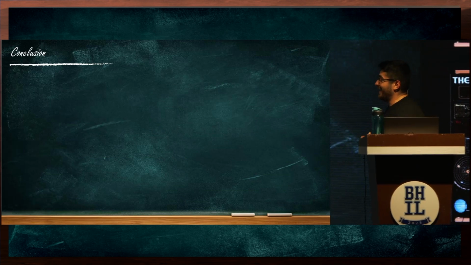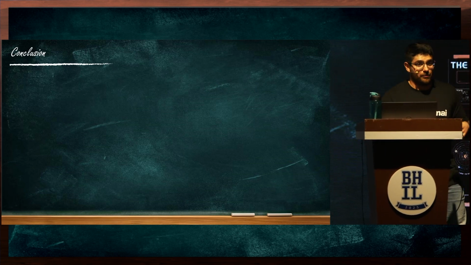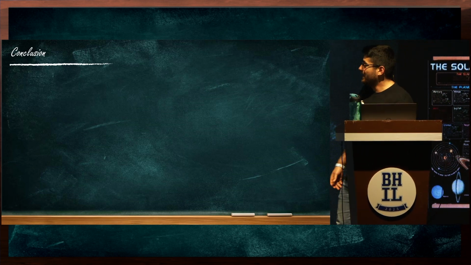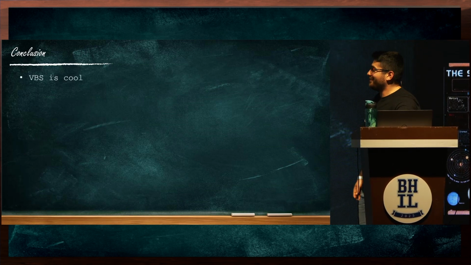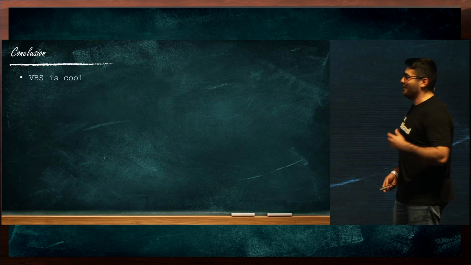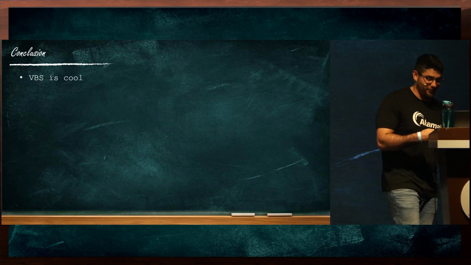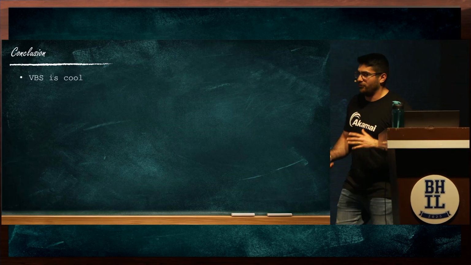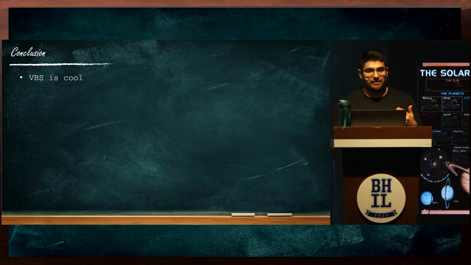So this brings us to the end of the talk. The code of Mirage is found in Akamai's GitHub, so you can check it out and use it on your own. And a few closing notes. First, VBS is cool. I hope that I might have convinced you. Not Visual Basic Script, Virtualization Based Security. And I do really think that Microsoft has done a really good job improving the protection in the world of endpoints.